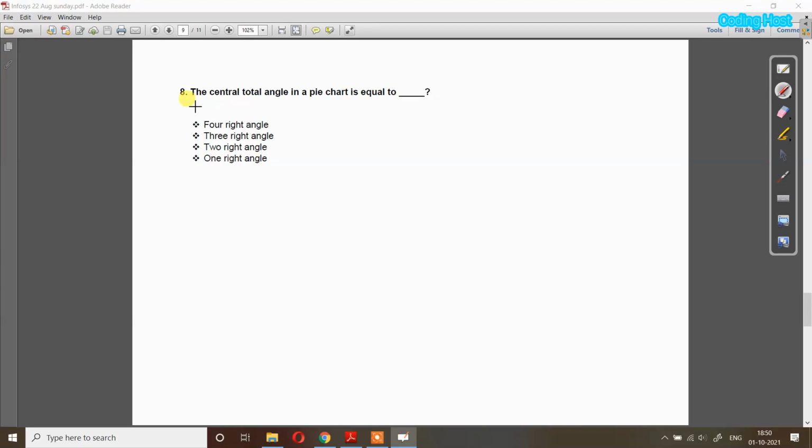Now we have question 8. The central total angle in a pie chart is equal to what? So we have to tell what the total angle in a pie chart is. So we know that a pie chart is a circle, so it will have an angle of 360. In the options you can see that 4 right angles is equal to 360, because one right angle is equal to 90, and 90 into 4 is 360. So option A is the right answer. And here you can see that 3 right angles, so 3 into 90 is 270, so it is false, and the rest of these options are also false.